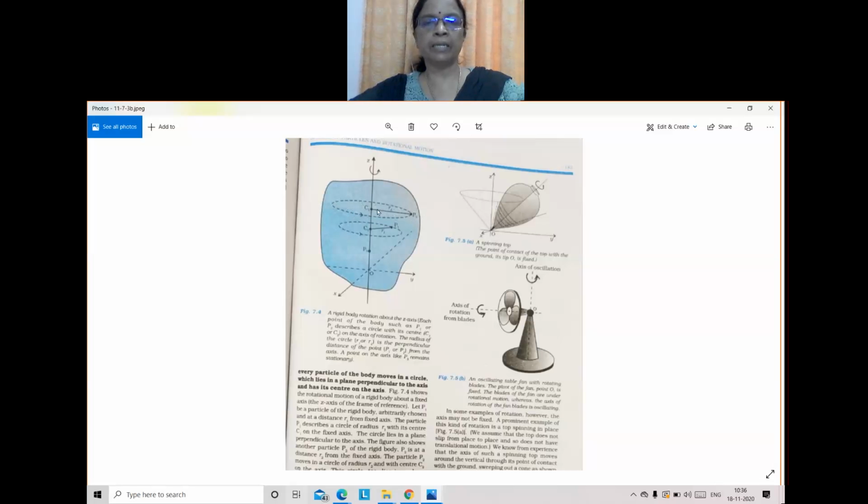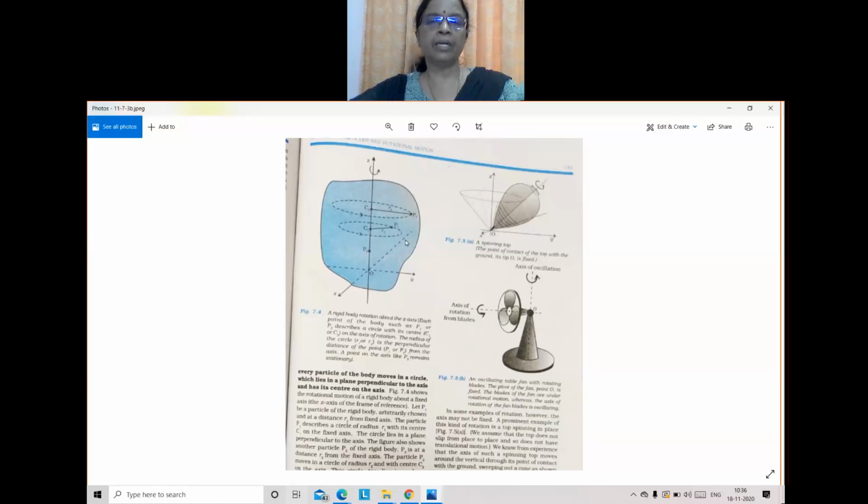When you cut it like this, you get a plane surface of the apple. That is what is meant by the plane. This plane is perpendicular to this axis. The particles are rotating in this perpendicular plane, but the axis is perpendicular to that, and the center of this circular path lies along this axis.